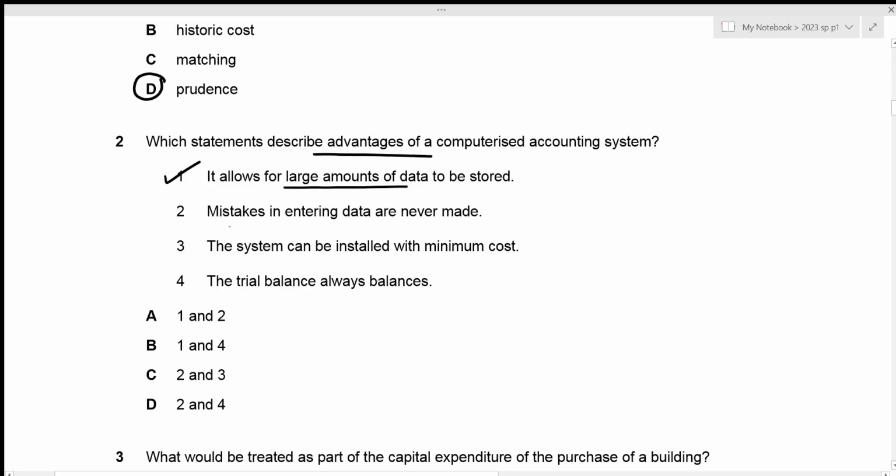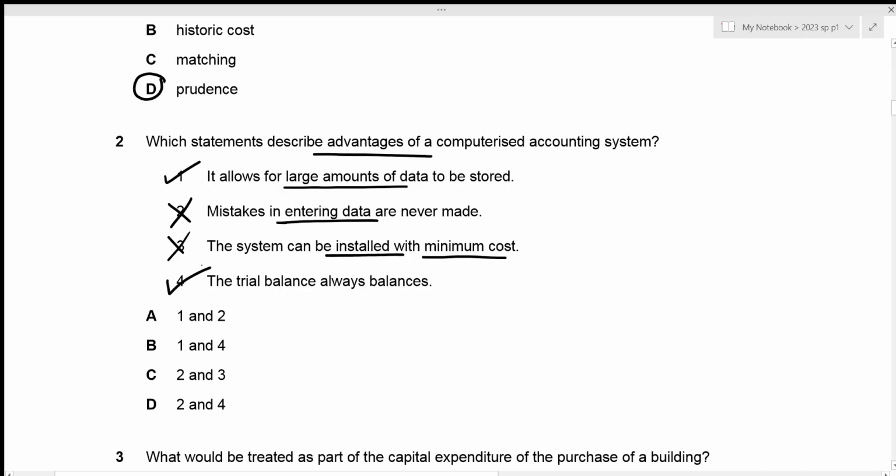Then the second one is that mistakes in entering data are never made. That is not correct, because when we enter the data, that is the job of a person and not the accounting system or the computerized accounting system, which means that persons are vulnerable to mistakes, right? So there may be mistakes while entering data, even in a computerized accounting system. This is why our second statement is going to be incorrect. Then the third one is that the system can be installed with minimum cost. This is actually incorrect because a computerized accounting system cannot be installed with minimum cost, as it is quite costly. And the fourth one is that the trial balance always balances.